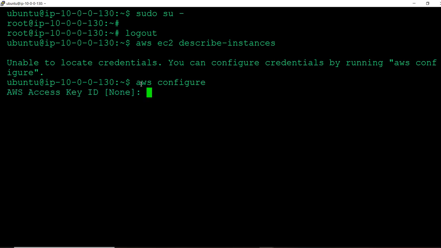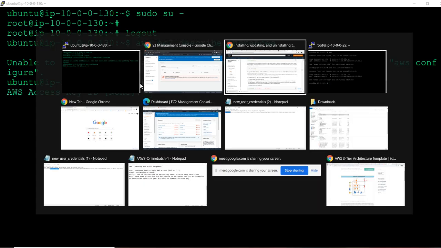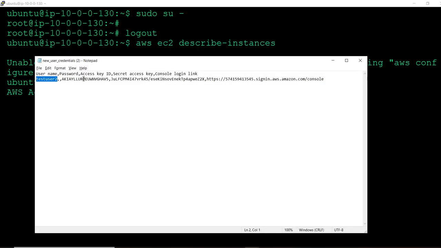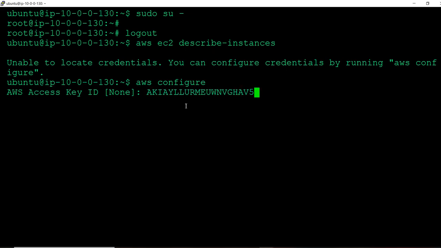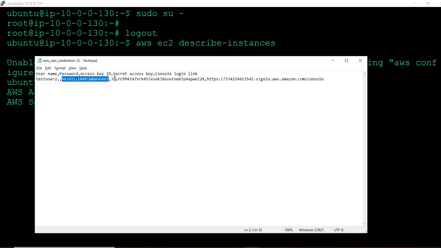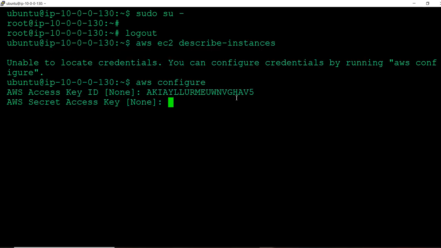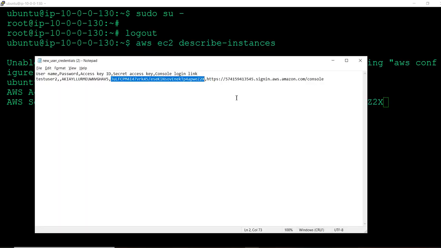This is server 2, right? I will go and configure credentials for server 2. This is the access key. Just come here, enter, and this is the secret access key. With the help of this, the CLI will work.